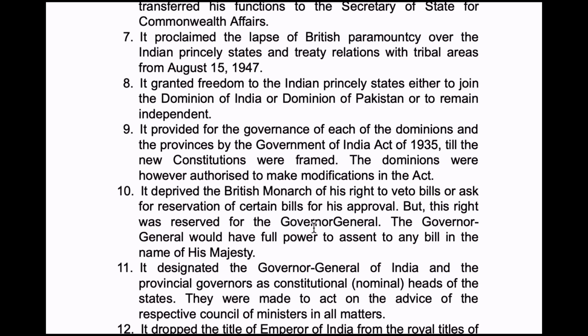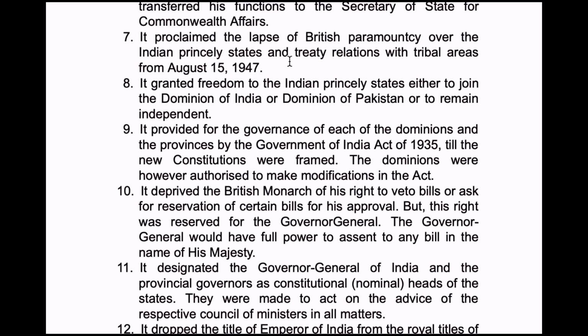See guys, this point is one of the major steps taken by the British because of this lapse of the treaty relations and tribal areas. There were many internal as well as external disputes between India and other countries and other states also. See, even Assam has disputes, Nepal has disputes. All these regions which border countries have disputes, and one of the reasons for those disputes is this point.